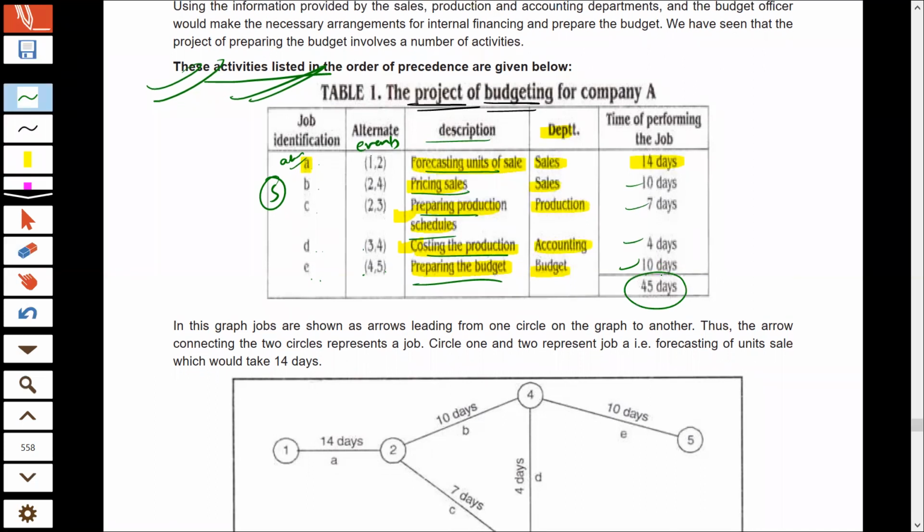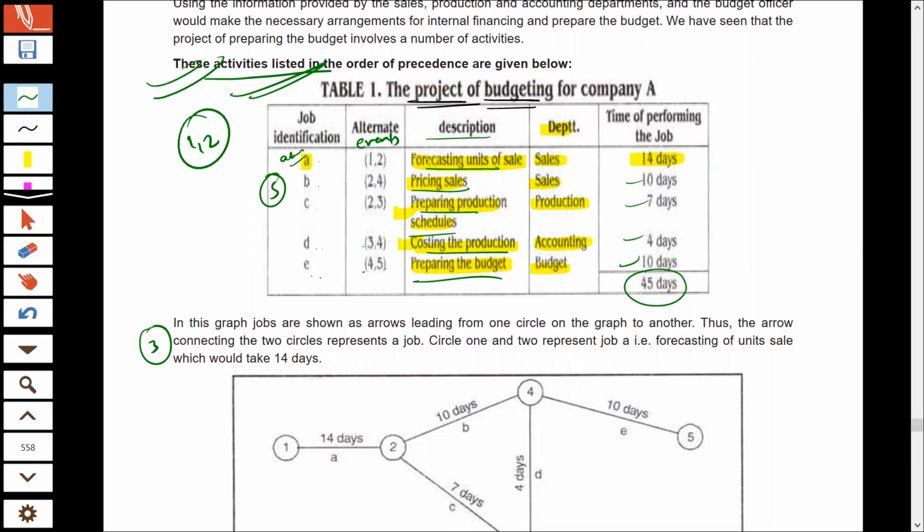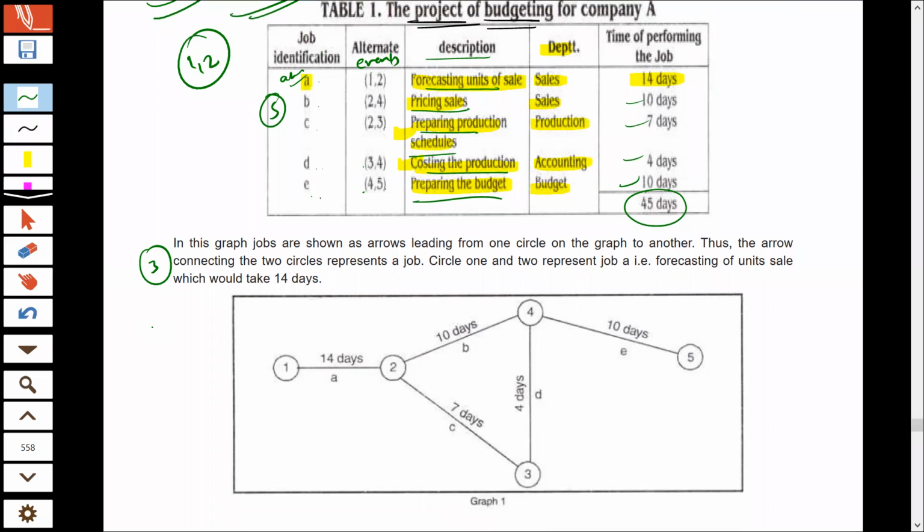Now we have the complete detail. We have made list of activities. We have decided the preceding and the succeeding activity. The first 2 steps are done. Now we have to do the third step of preparation of chart. So this is the chart. Herein you can see that first activity is activity A. Activity A is the first activity,